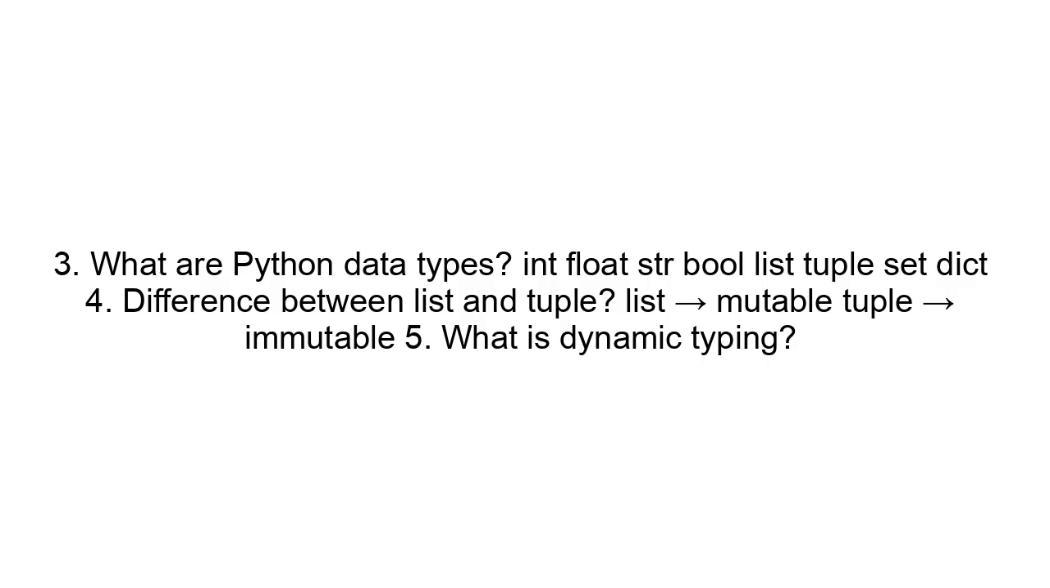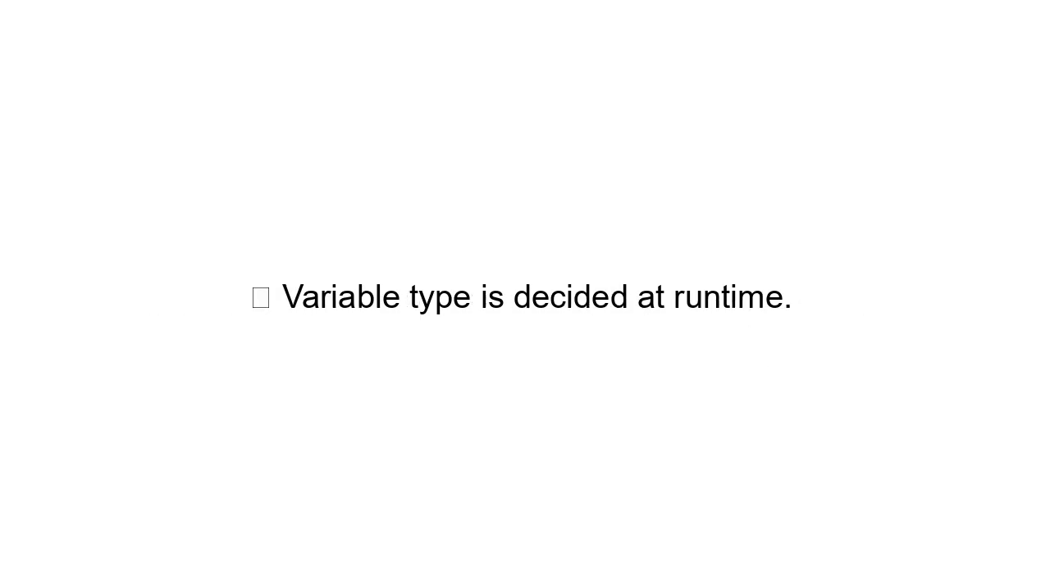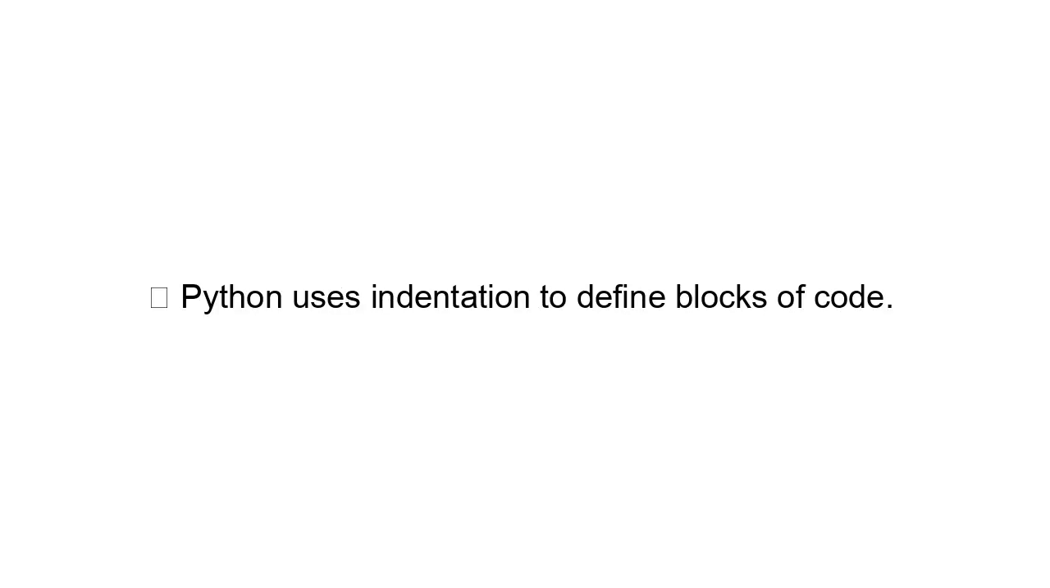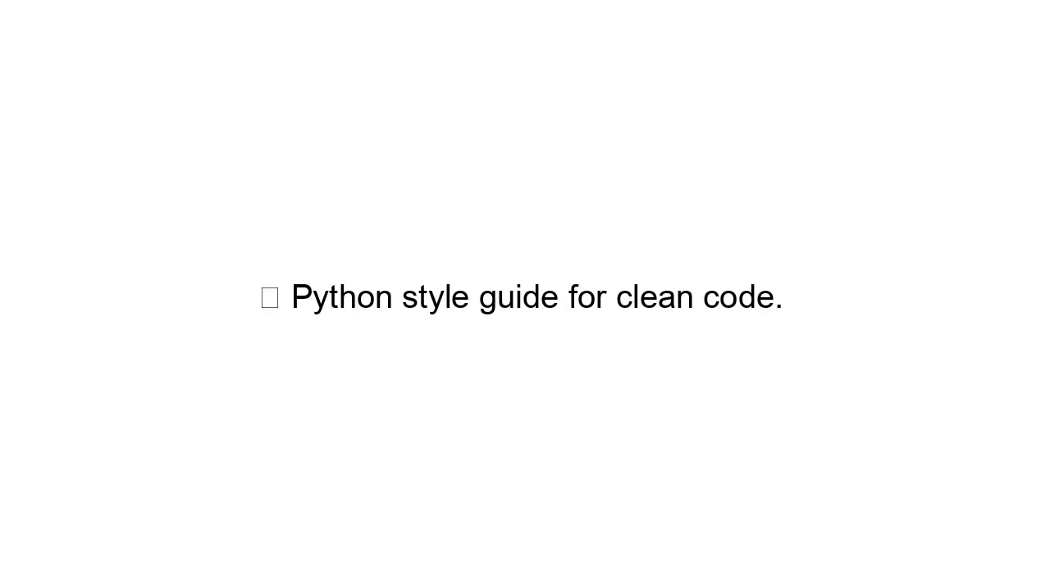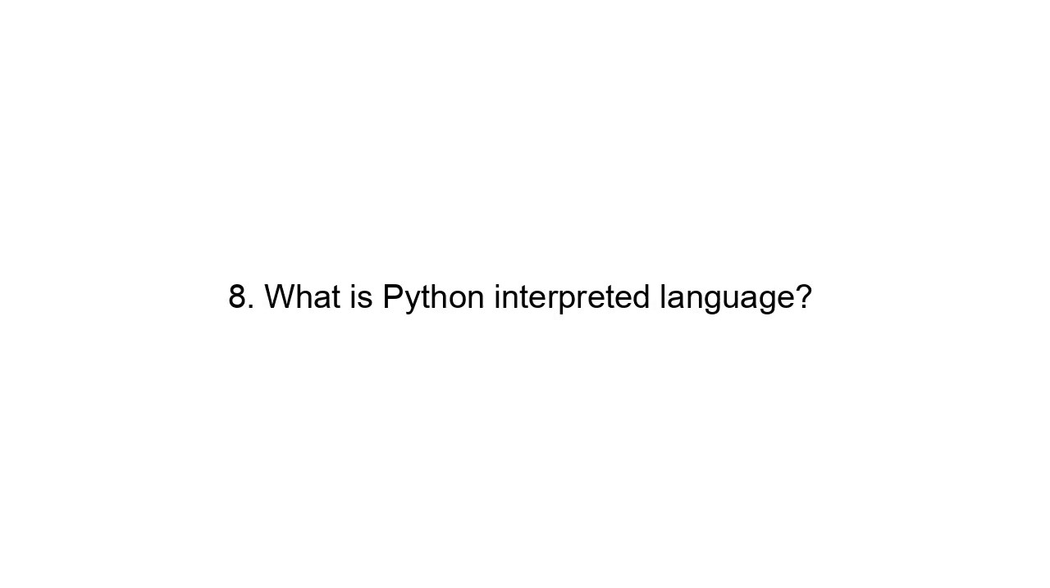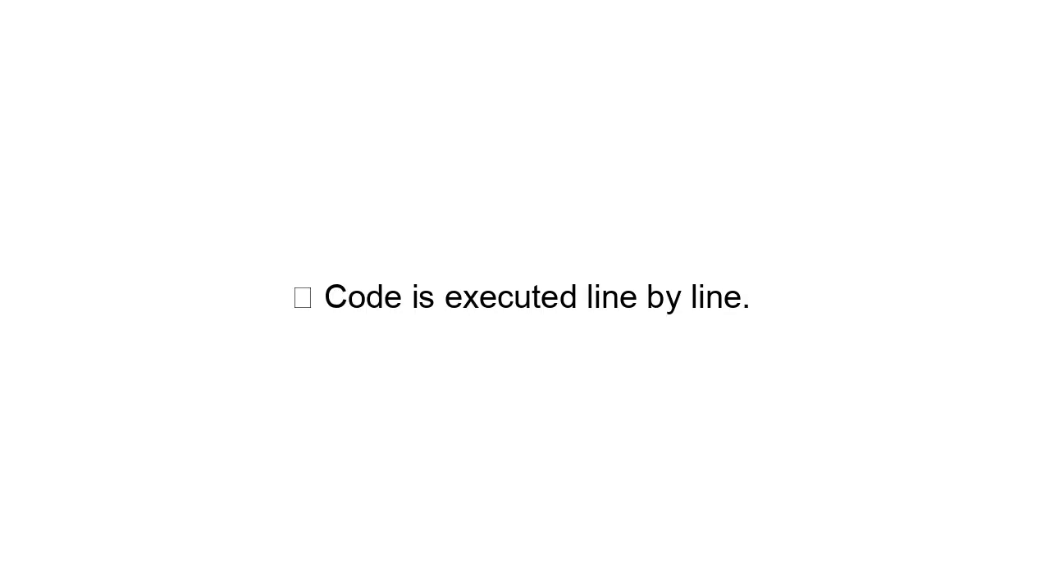5. What is dynamic typing? Variable type is decided at runtime. 6. What is indentation in Python? Python uses indentation to define blocks of code. 7. What is PEP8? Python style guide for clean code. 8. What is Python interpreted language? Code is executed line by line. 9. What are keywords? Reserved words in Python. 10. What is None? Represents absence of value.